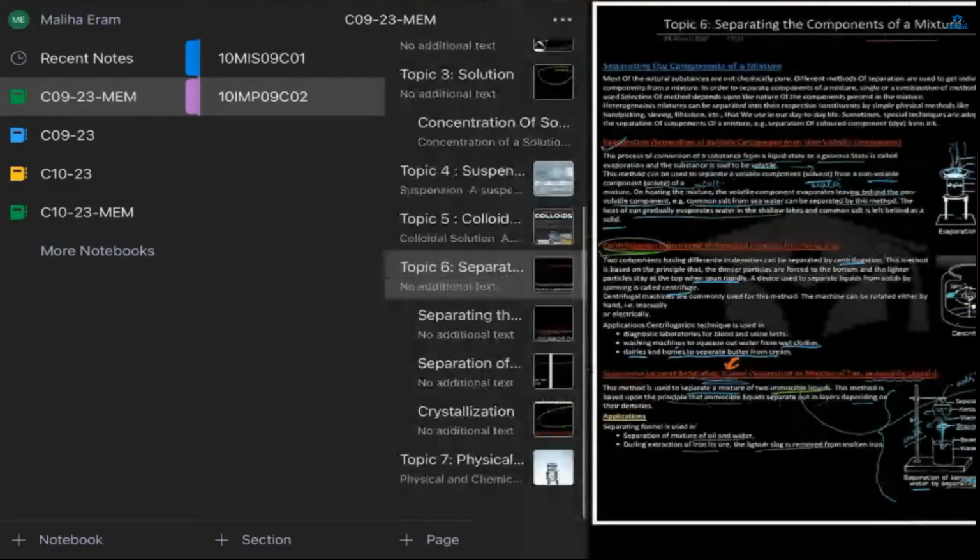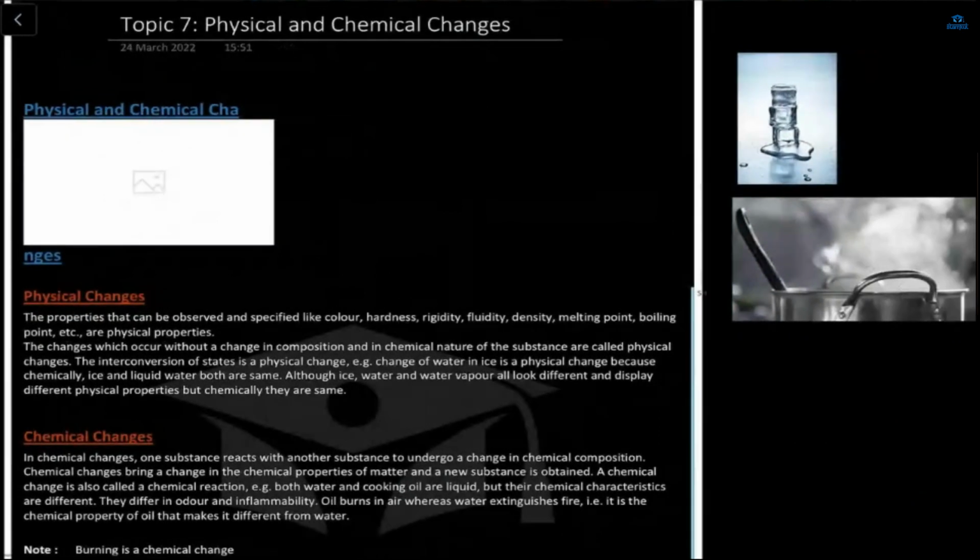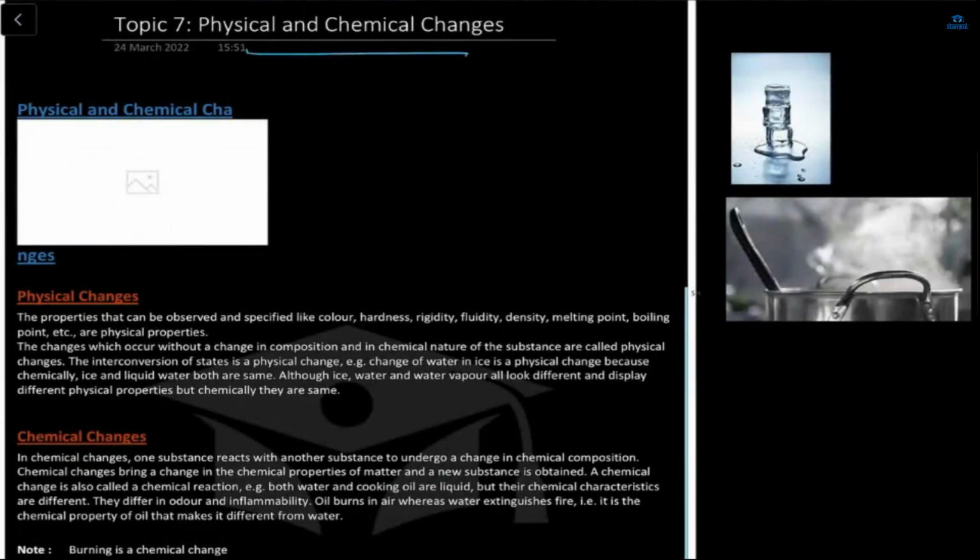So this part is done. From next class, we will learn about the last topic, physical and chemical changes. And one more topic is there, about saturated and unsaturated solutions.